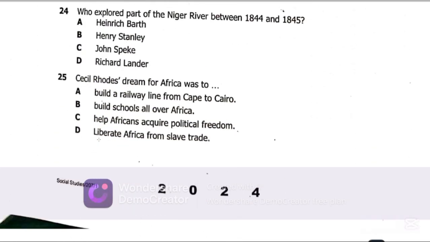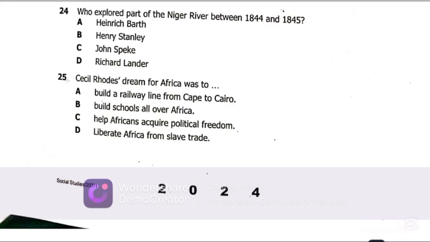Now question 24 says, who explored part of the Niger River between 1844 and 1845? Who explored part of the Niger River between 1844 and 1845? So the best possible answer on question 24 is enrich birth. Now let's get to question 25.